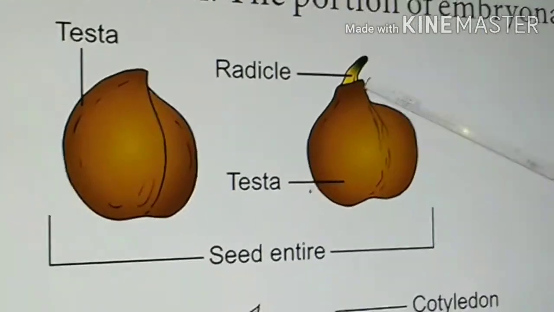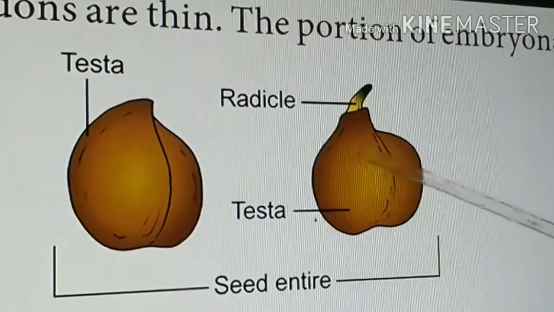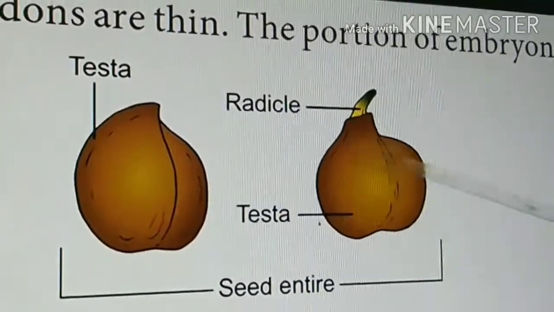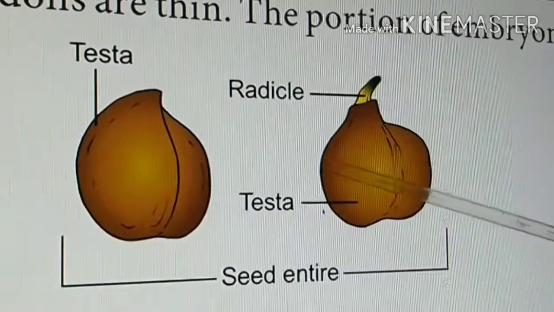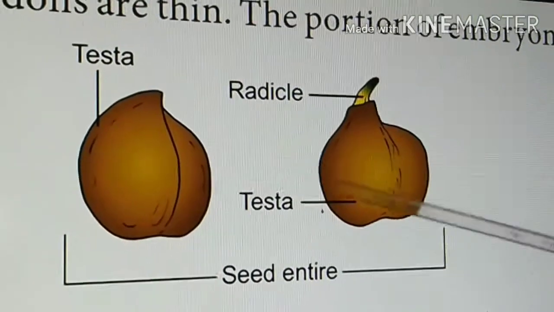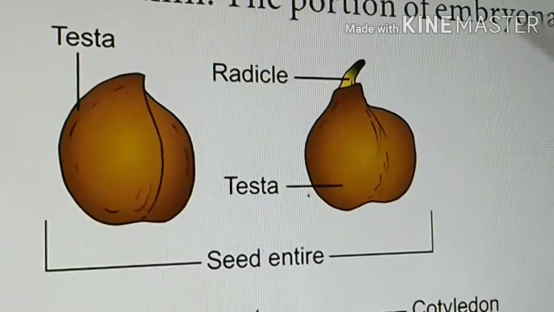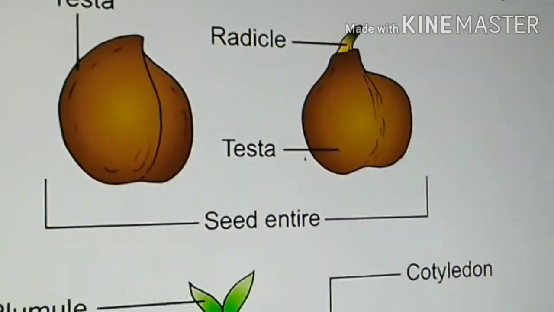Then the inner integument is also there. The inner integument is very soft and delicate. It is called tegmen. So inside the outer integument there is the inner integument, which forms the tegmen. So there are two seed coats present over this seed: the outer testa and the inner tegmen.